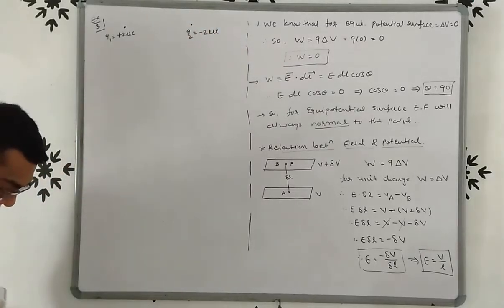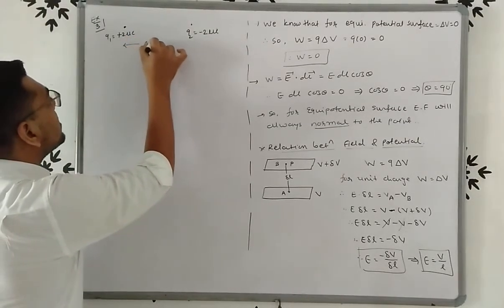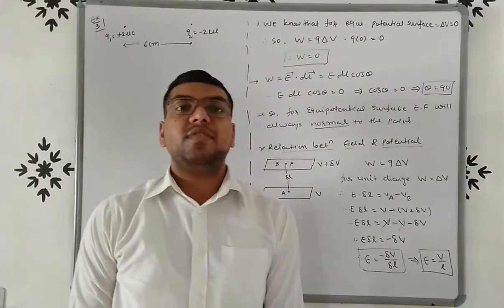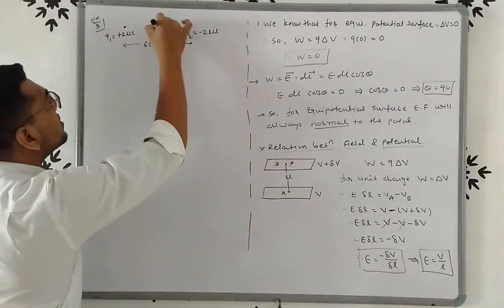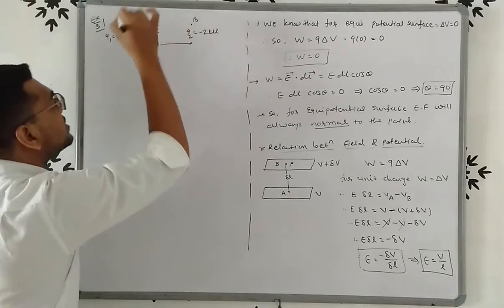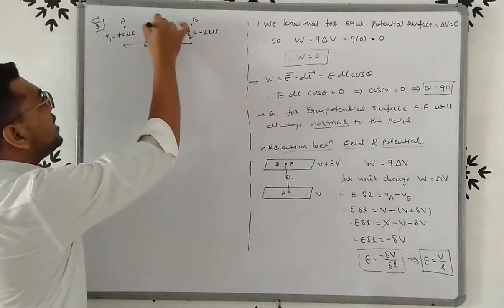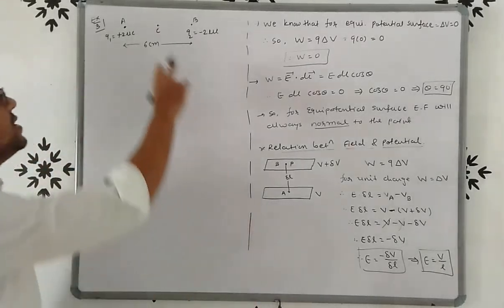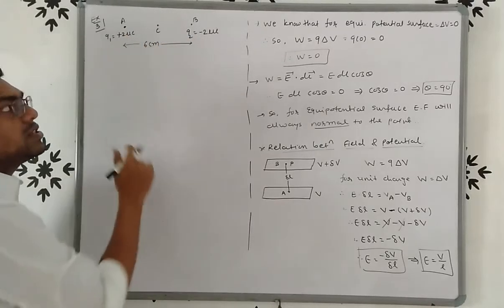The distance between these charges is 6 centimeter. So this distance is 6 centimeter. Now to identify the equipotential surface, we consider one point. This is point A, this is point B, and consider this is point C. Now here at point C we have to find out the potential, and we know that at point C potential is due to charge Q1 and charge Q2.